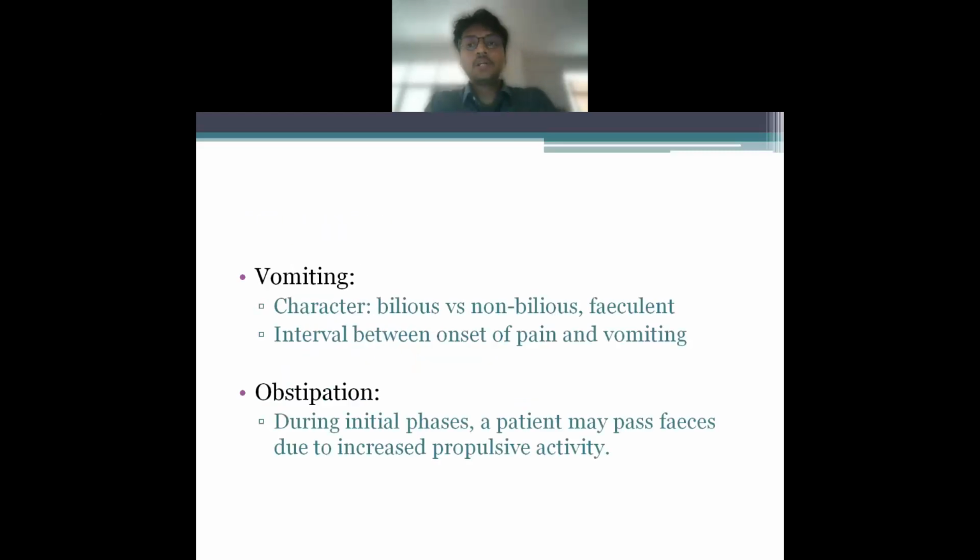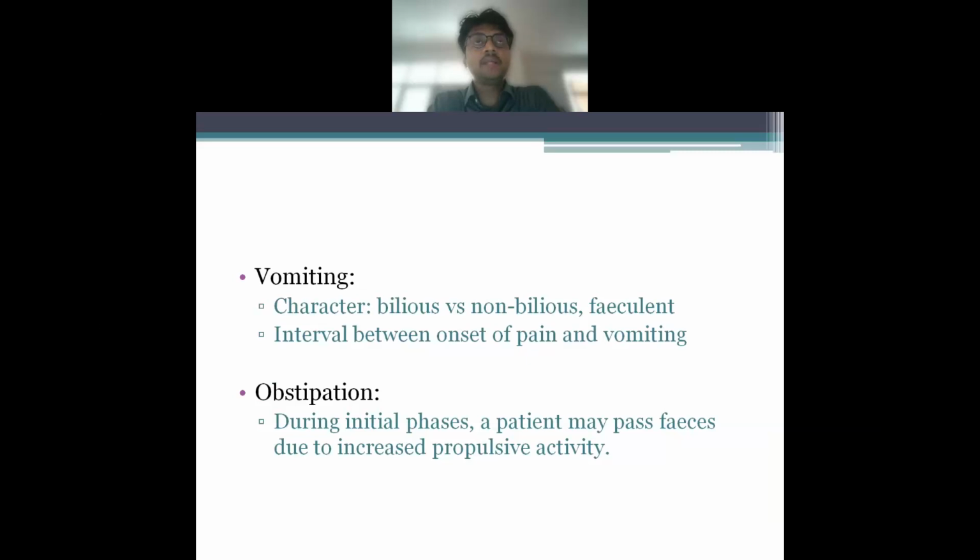Next point to be noted is about vomiting. You have to note the character. In obstruction cases, you can find non-bilious, bilious, or fecal vomiting depending on the level of obstruction. A non-bilious vomiting you can encounter in gastric outlet obstruction, a bilious vomiting in small bowel obstruction, a fecal in a large bowel obstruction. You also need to understand the interval between onset of pain and the vomiting, because in large bowel obstruction, vomiting is often very delayed, while in small bowel obstruction, one of the earliest signs is vomiting.